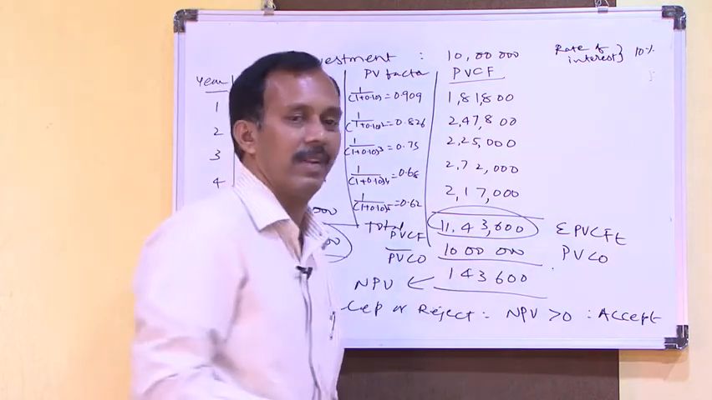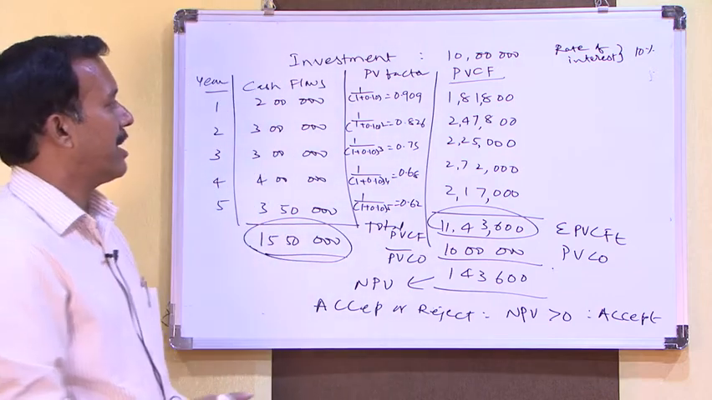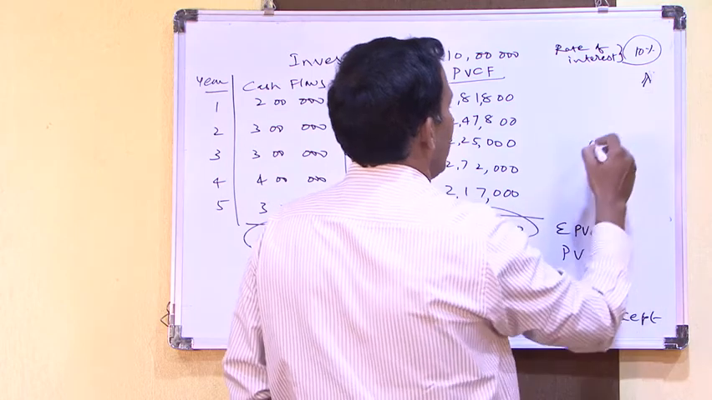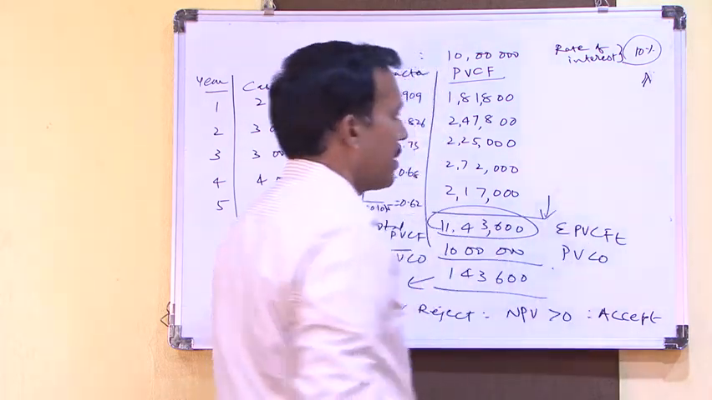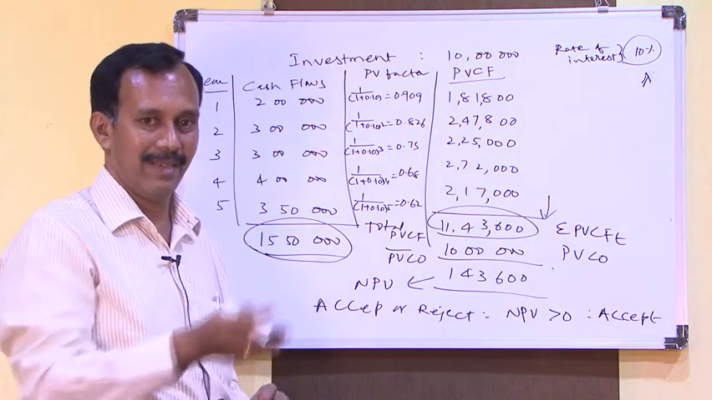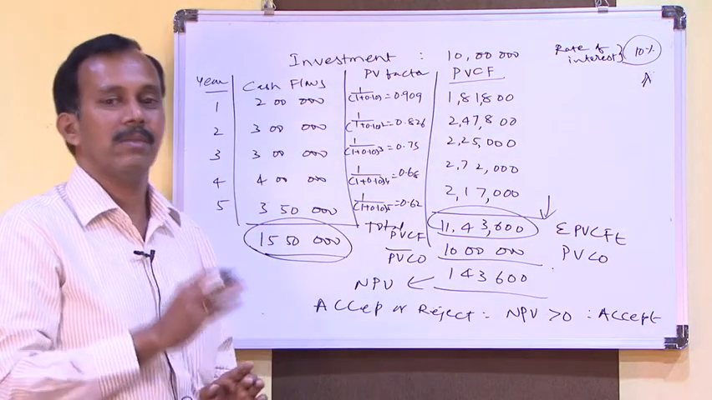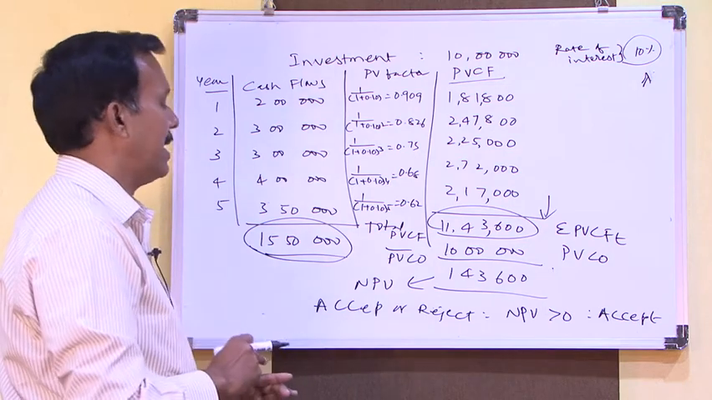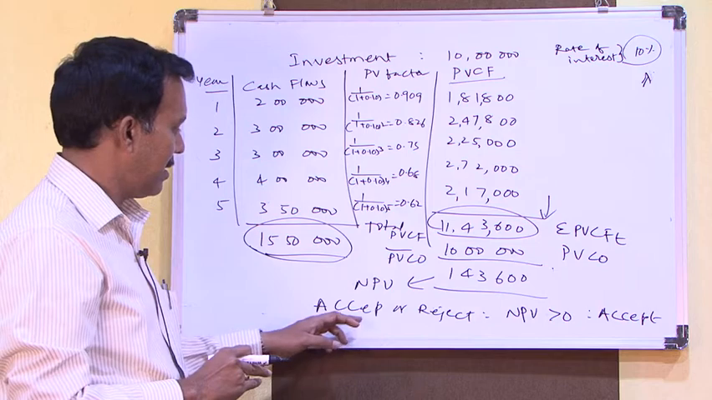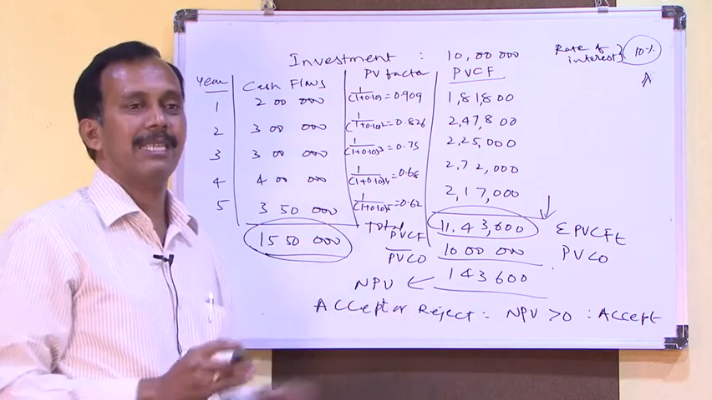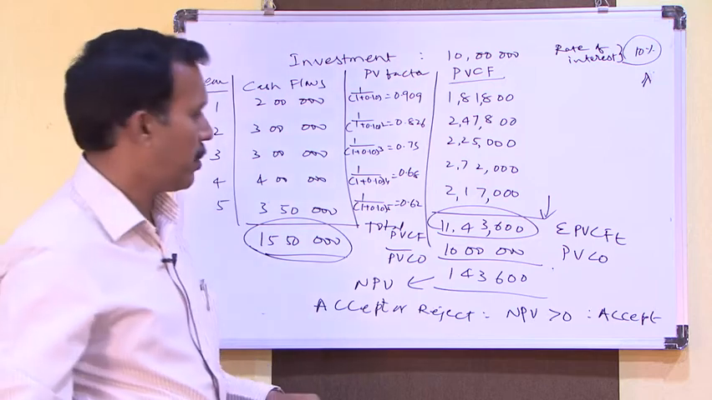If the rate of interest is more, then the present value will come down. If the rate of interest is less, then the present value will increase. So the present value always depends on the rate of interest and number of years. So here, whether to accept or reject: when NPV is greater than 0, you can accept the project.